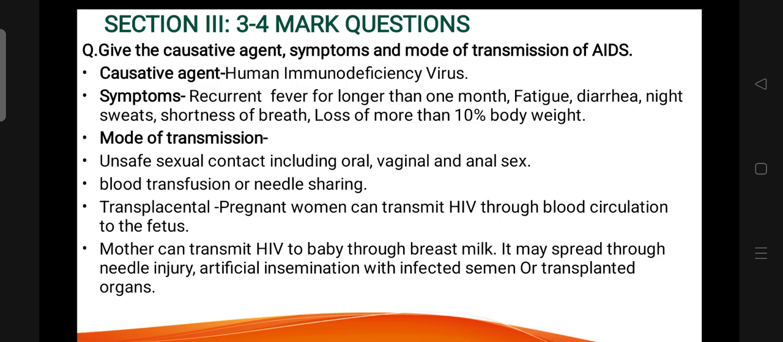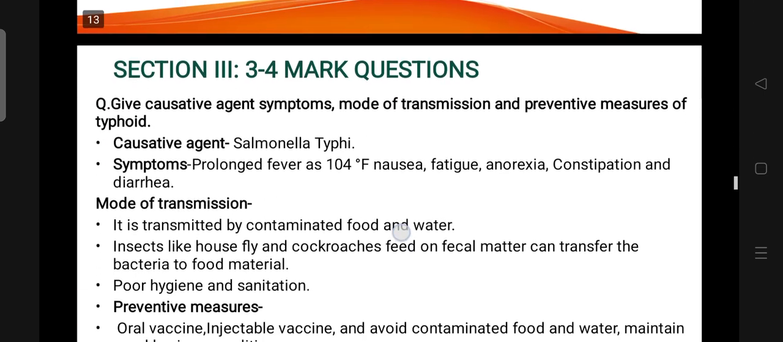Mother can transmit HIV to baby through breast milk. It may also spread through needle injury, artificial insemination with infected semen, or transplanted organs.